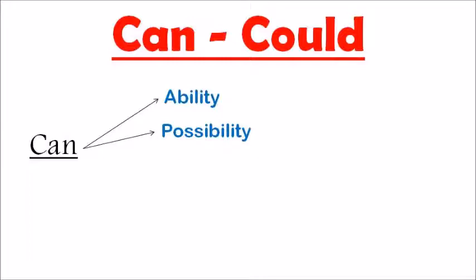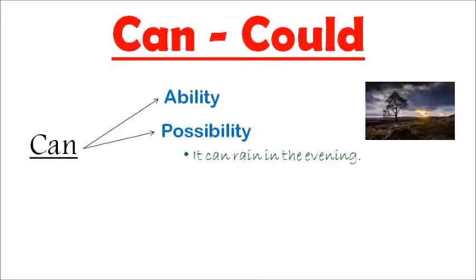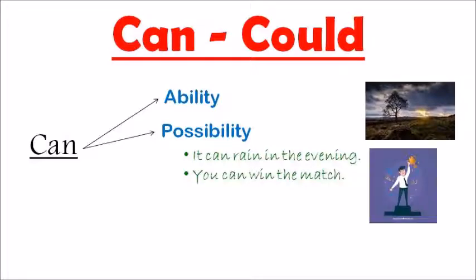The second use of can is to show possibility. The probability of any action occurring is shown with the use of can. For example, it can rain in the evening. Possibility is there that it can rain in the evening. Possibility is also shown by may and might, please remember. You can win the match.